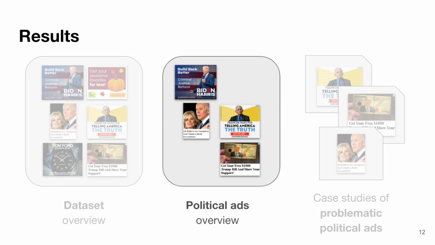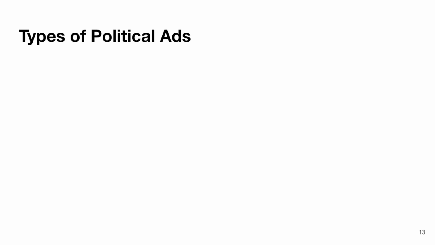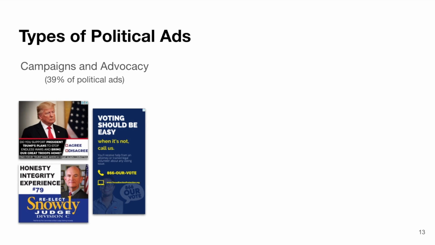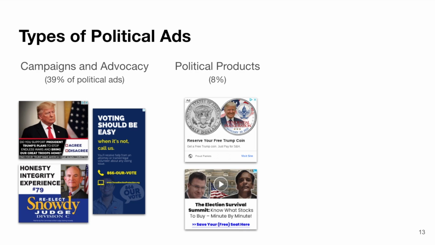Next, let's look specifically at the political ads in our dataset. In our qualitative analysis, we subdivided political ads into three categories. Campaign and advocacy ads explicitly promoted a specific candidate, election, or issue. These made up 39% of the political ads. Political product ads are primarily intended to sell a product, but include political content as part of the ad, and these comprise 8% of our political ads.